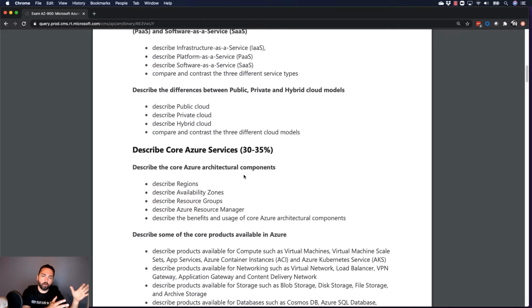That's where you've got, say, on-premises. That's often attributed to the word private cloud. Public cloud like Azure, AWS, and other providers. And then hybrid is what a lot of enterprises today have, where they've still got data centers that they own, but they're moving a lot of things to the public cloud as well. So that's the first section. Again, describing these concepts around cloud.